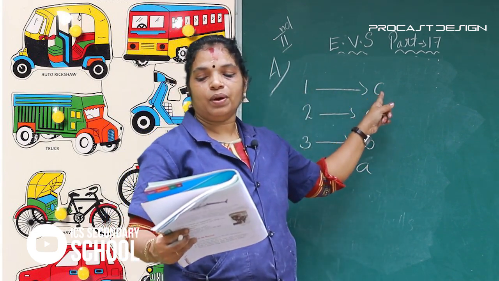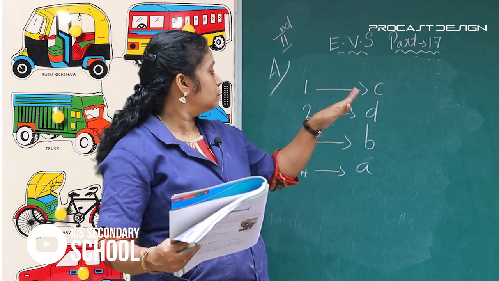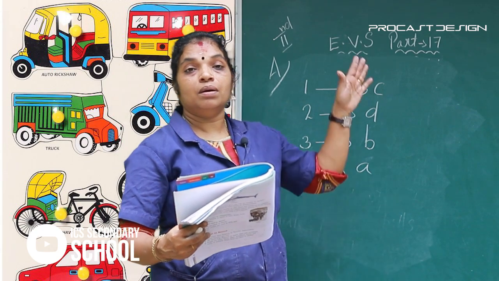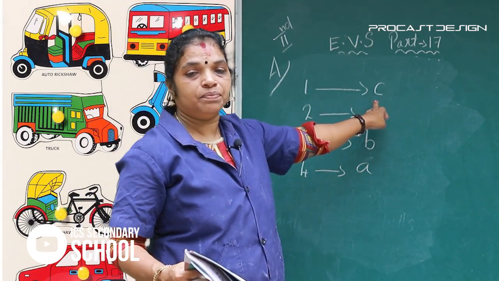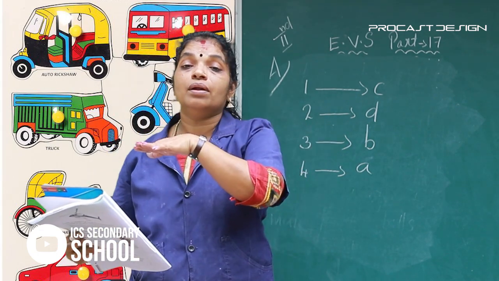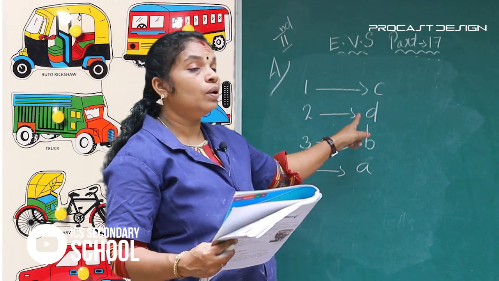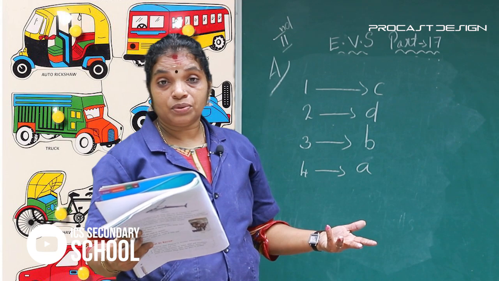First, the aeroplane moves on airways, connected to C. Second picture, car, moves on road, connected to D. Third picture, do you know?